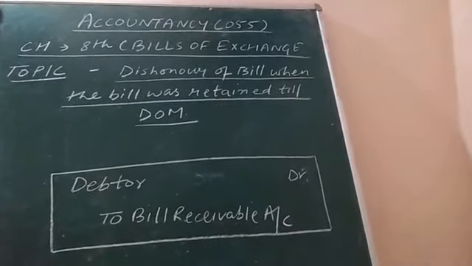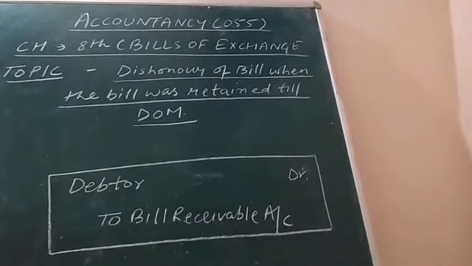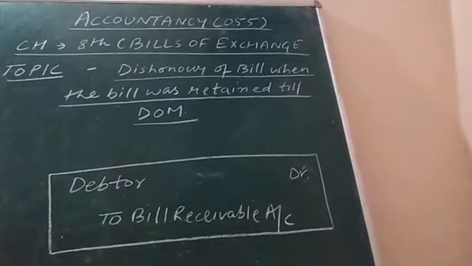He dishonors the bill, means does not make the payment of the bill on the date of maturity.